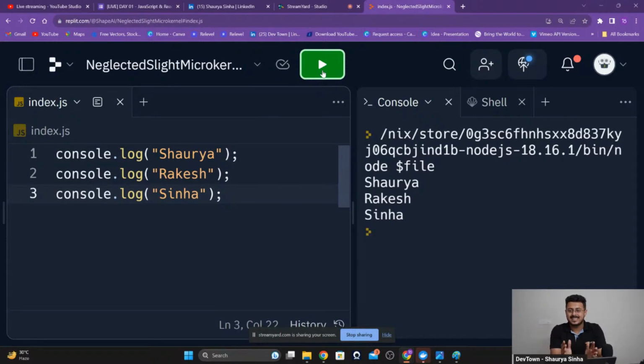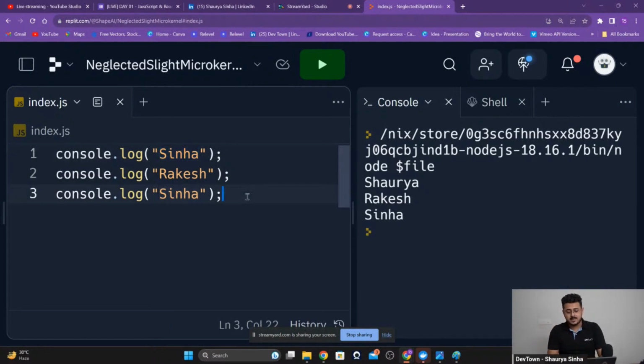Now we want to create a function so that every time I want to print Shaurya Rakesh Sinha, I don't have to copy paste this code like 10,000 times. I want it to be as simple as possible. For example, let's assume I copy pasted this code 10,000 times. Now, if I want to change this Shaurya to Sinha once again, I want to print Sinha Rakesh Sinha, then I will have to go to all those instances of 10,000 lines of code and change every single place wherever there was Shaurya to Sinha, right?